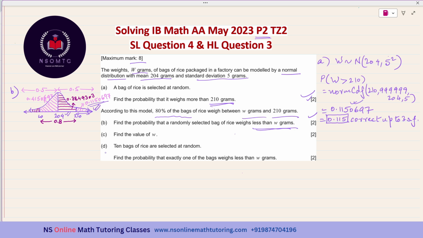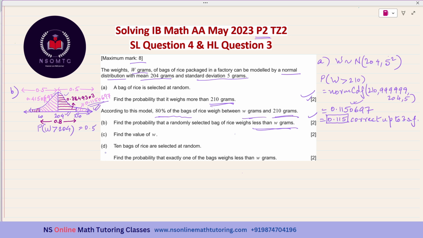Now they are saying 80% of the bags of rice weigh between W grams and 210 grams. I have separated these two regions just for the sake of explanation; you don't have to actually separate them. This is the mean value. Probability of W greater than 204 is equal to 0.5.